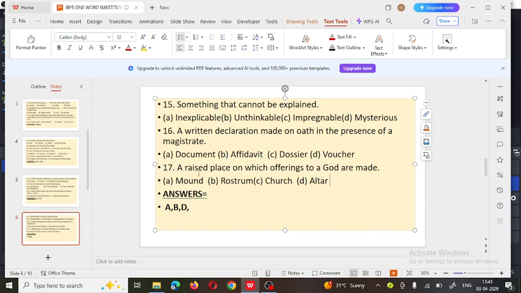Option B. Next, a raised place on which offerings to the god are made. It is called, options are mount, rostrum, church, and altar. So the correct answer is altar. Altar is the place where people can stand and offer their prayers to the god.